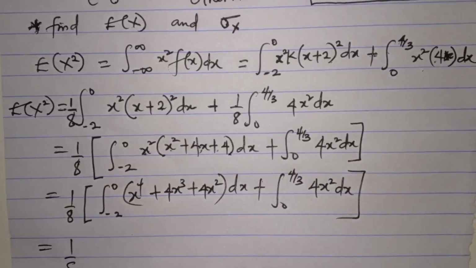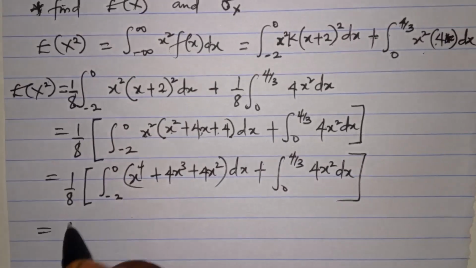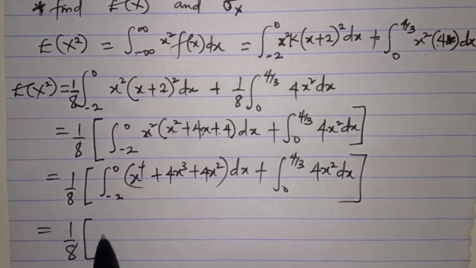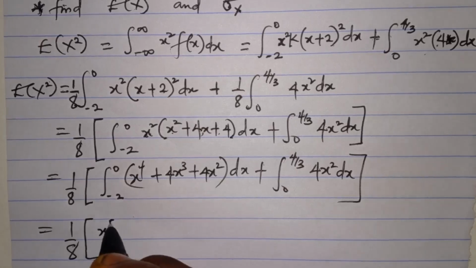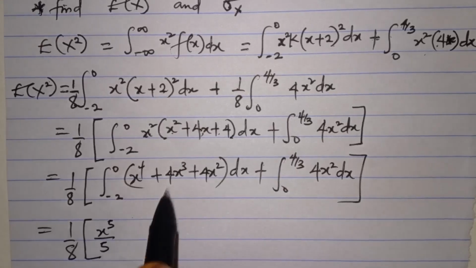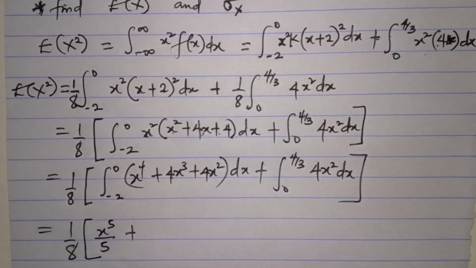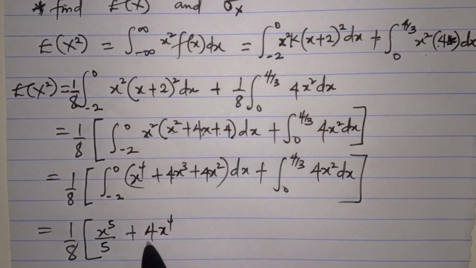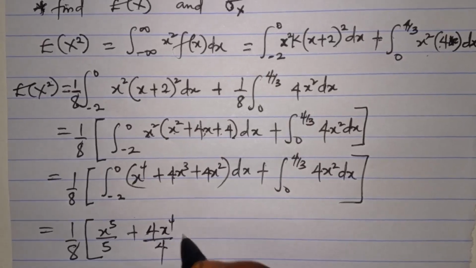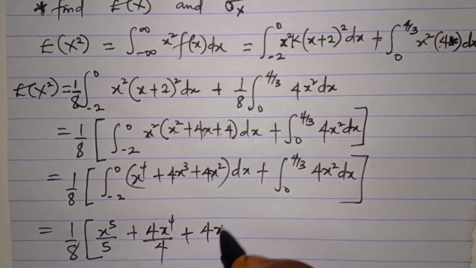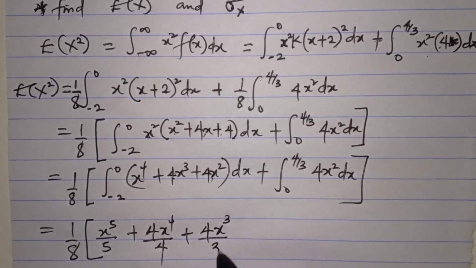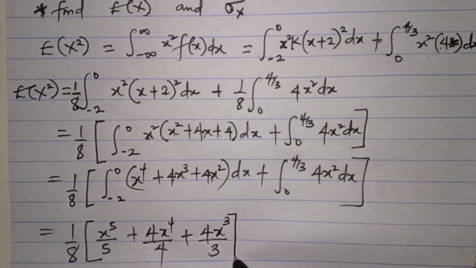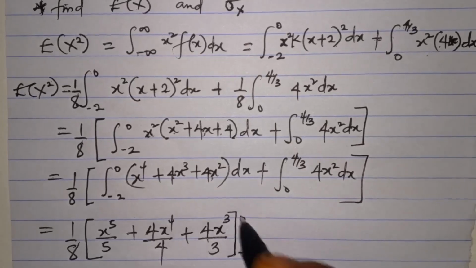So let's integrate with respect to x. 1 over 8 is always outside, so we integrate x to the power of 4, we have x to the 5 over 5. Integrate this, remember, add 1 to the power, 4x to the power of 4, divided by the 4. Then integrate this, you get 4x cubed all over 3, from minus 2 to 0.